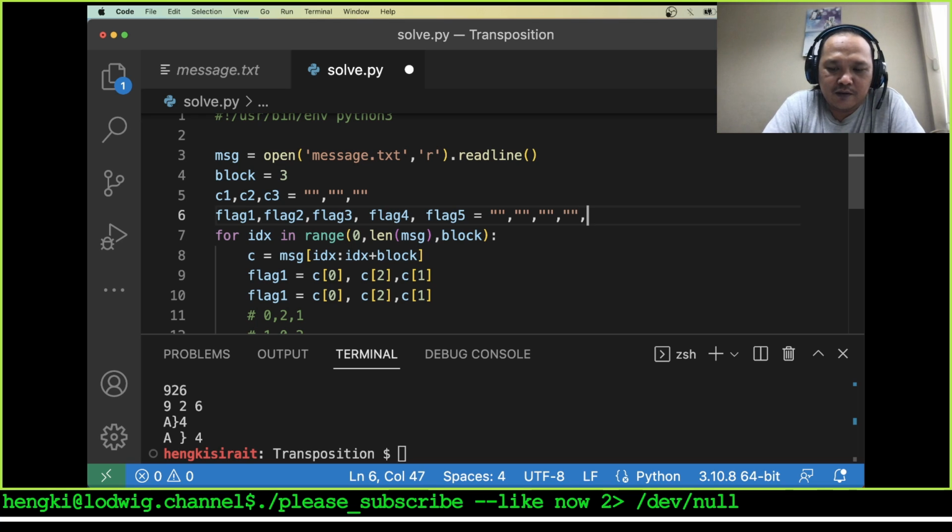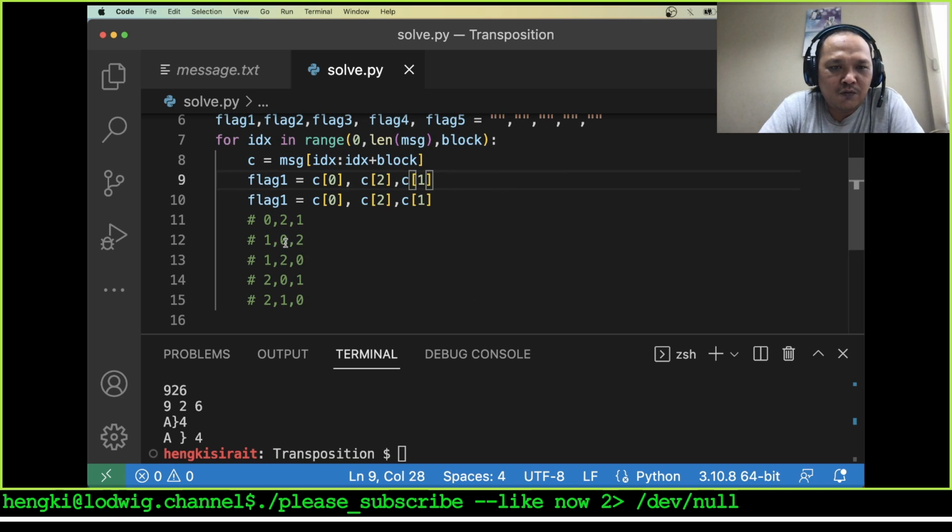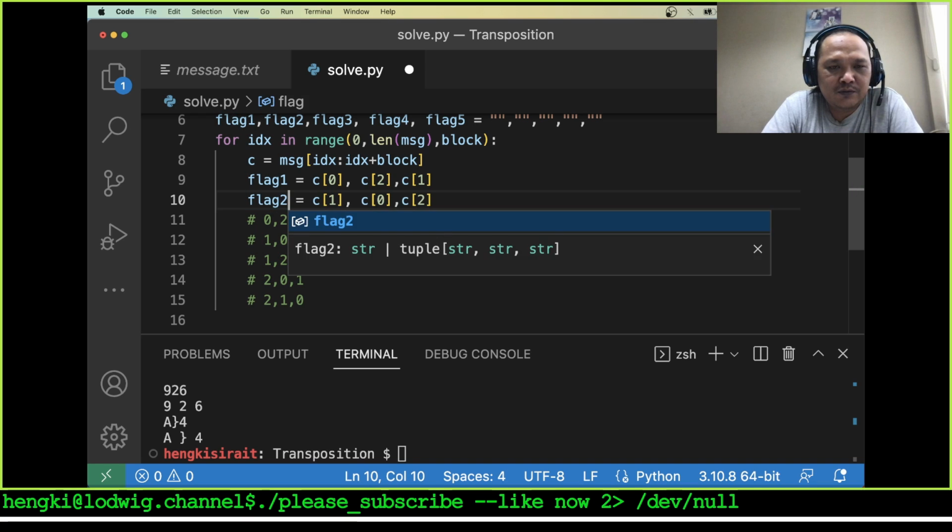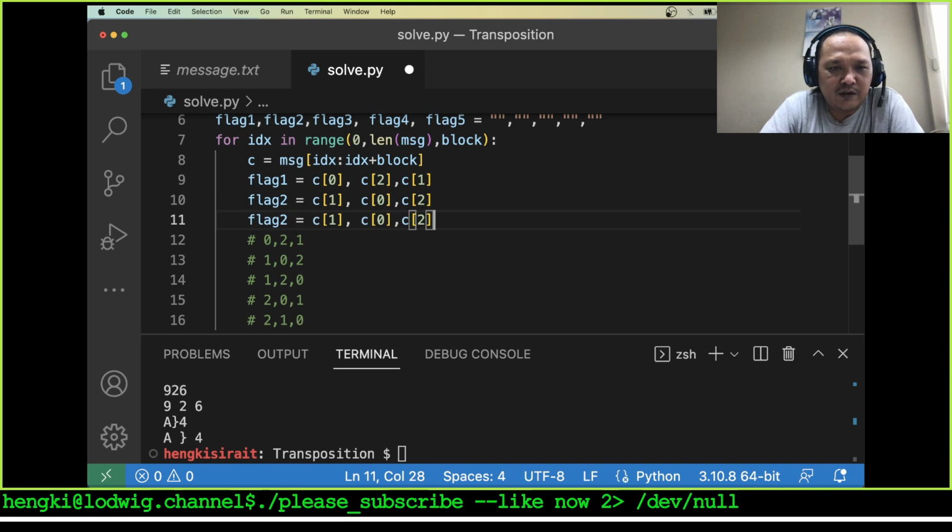We will check the possibilities of the scrambled message here. 1, 0 and 2. This is flag 2. Let's copy and paste here, and flag 3, this is plus equals.